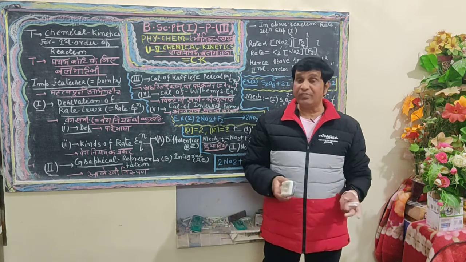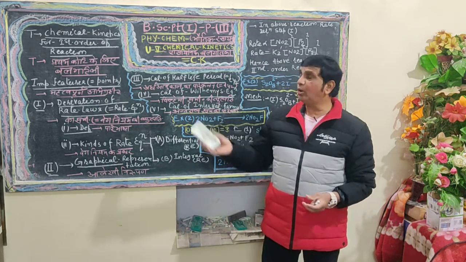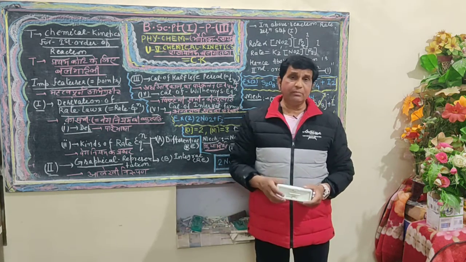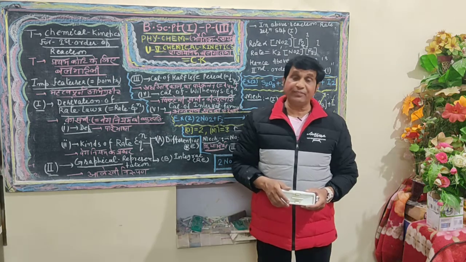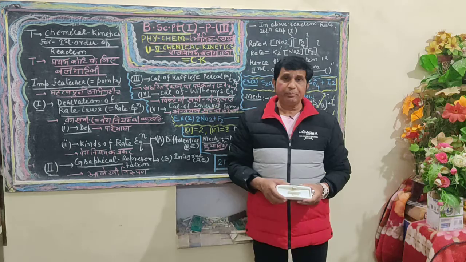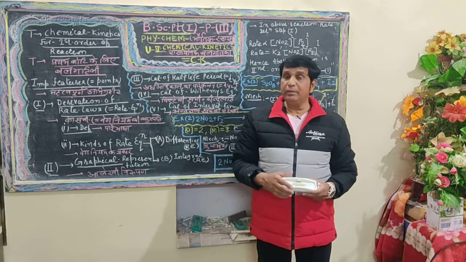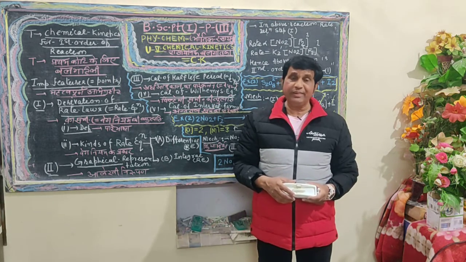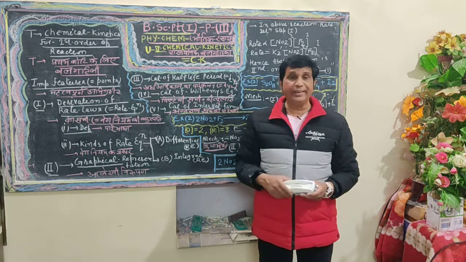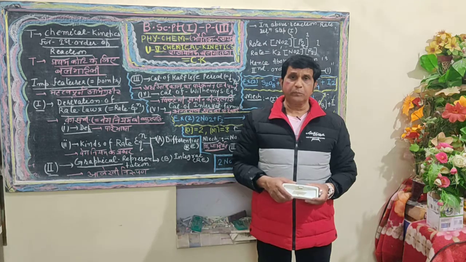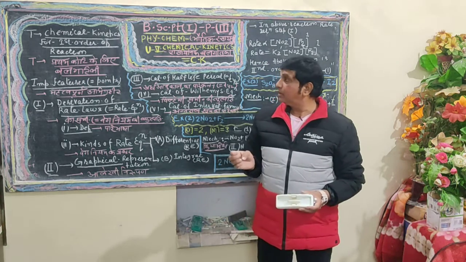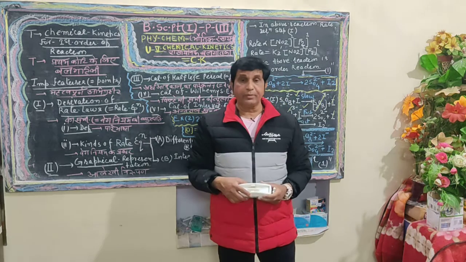Now it is the turn to define pseudo order of reaction. Before we proceed further with today's lecture, chemical kinetics for first order of reaction, why am I repeating these previous topics? Because these topics help us in today's lecture. I have mentioned the title on the blackboard: chemical kinetics for first order of reaction.